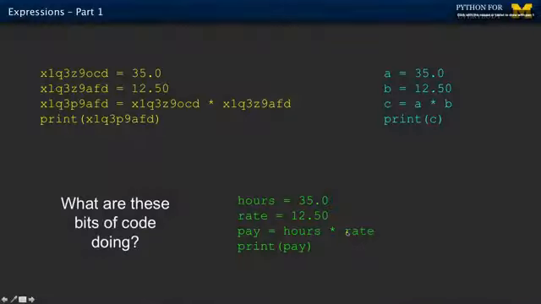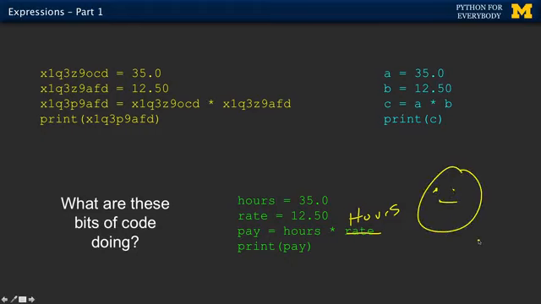So what if, for example, I rewrote this code and I said hours times hours? Wouldn't Python say, hey, that doesn't make sense? Why would you multiply hours times hours in a payroll calculation? And the answer is Python will happily do it because it's not looking at those words. But a human being who's trying to understand your code, or trying to help you debug your code, will be very thankful that you chose good names. If I see pay equals hours times hours, I'd ask, didn't you really mean to multiply hours times rate? So mnemonic variables are only for humans.